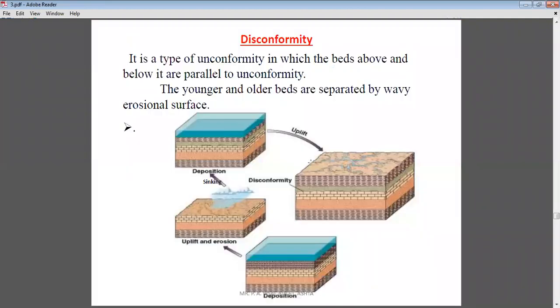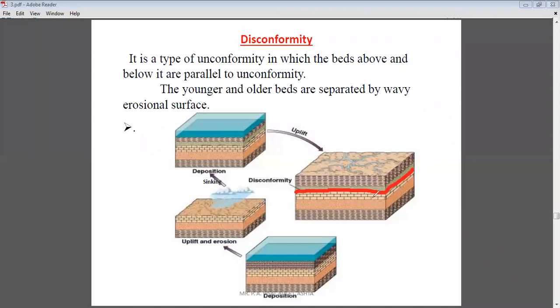Now, the second type of unconformity is considered a disconformity. Disconformity. Now here, I will show you the line of disconformity. Here you can clearly recognize that this is the line of unconformity, which is considered a disconformity.